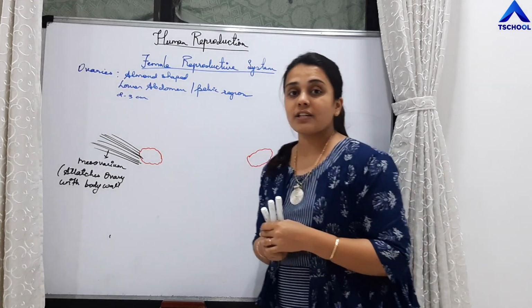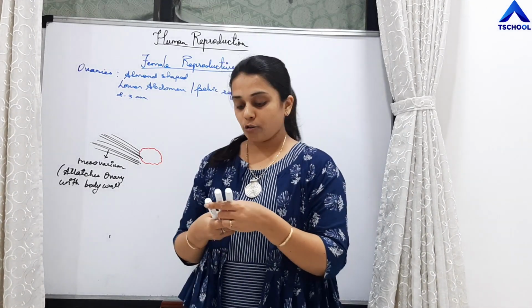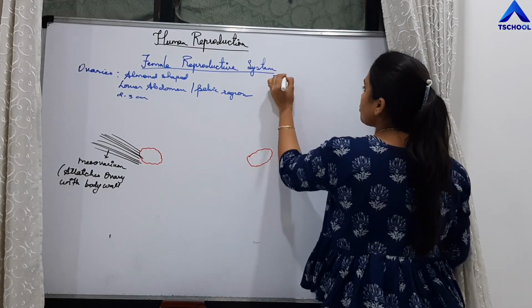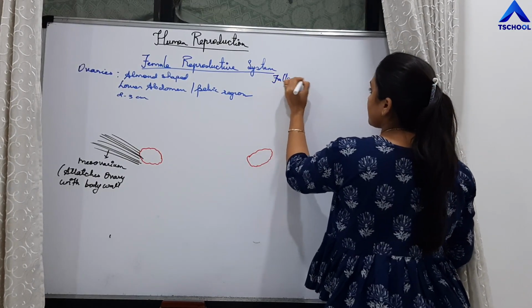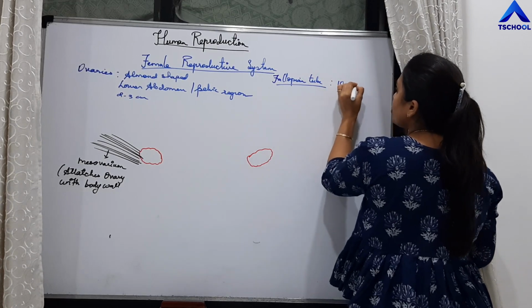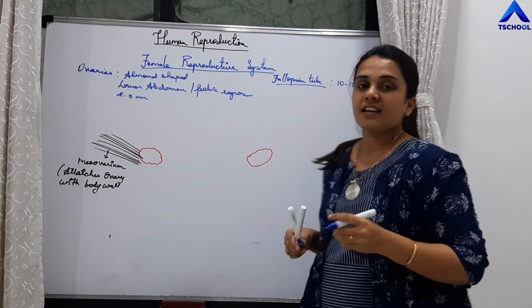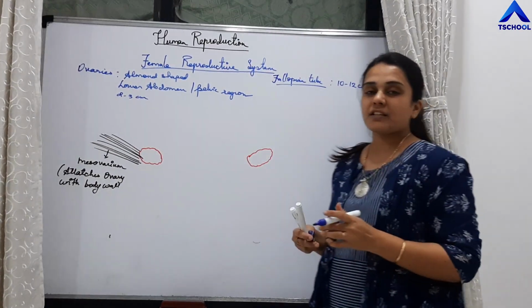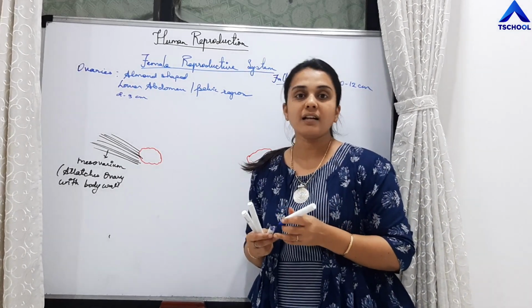Then the next structure is fallopian tube, also called as oviduct. This fallopian tube is 10 to 12 centimeters long and it is a tube-like structure.